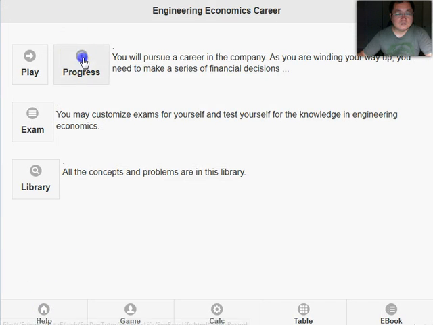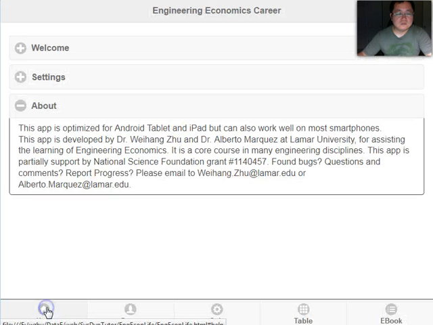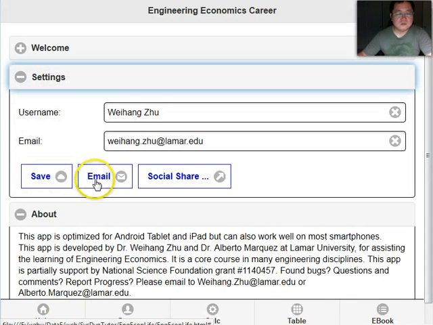You can take a screenshot of this and send it to your instructor to tell us your progress, or you can email us. Use this button. That's it. Good luck in your study of engineering economics, and let us know if you have any feedback. Here's our contact information. Thank you.